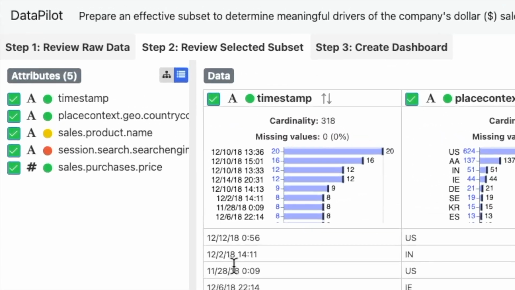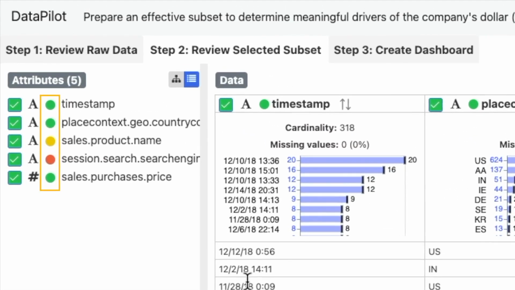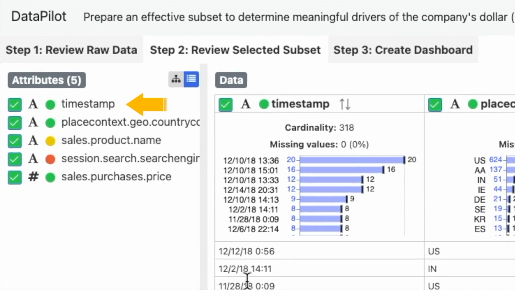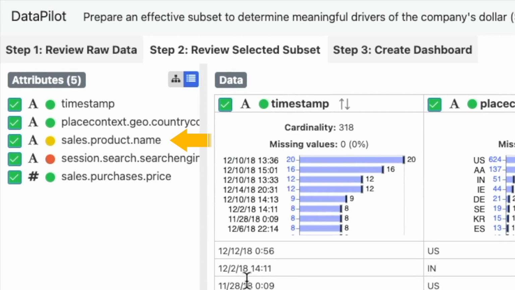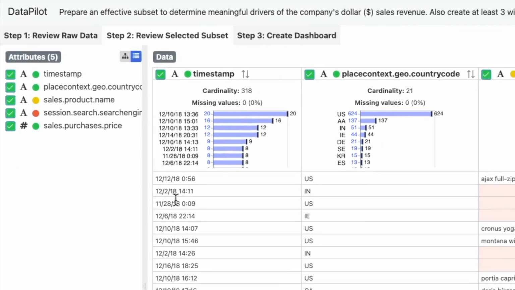The colored circular glyphs next to each attribute represent an overall quality score from 0 to 100. For example, timestamp in green is of high quality, search engine in red is of low quality, and product name in yellow is of medium quality.